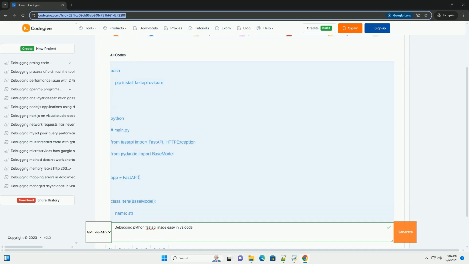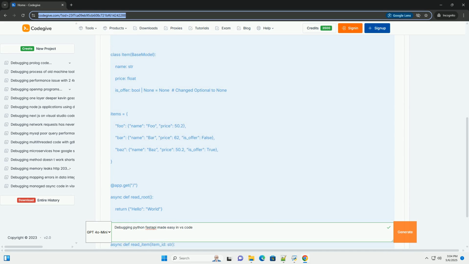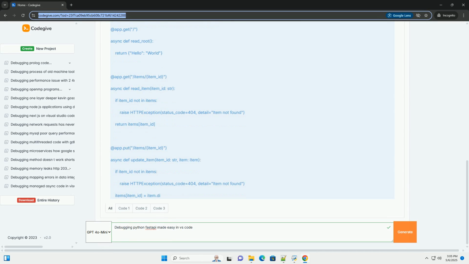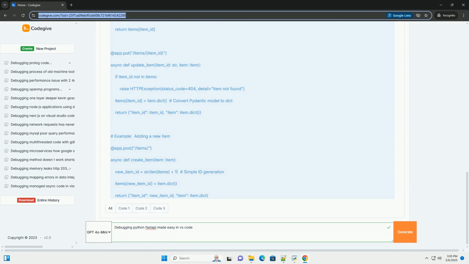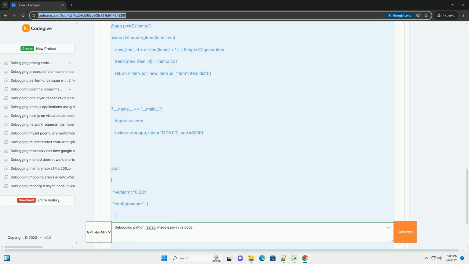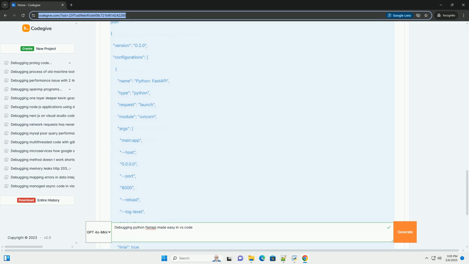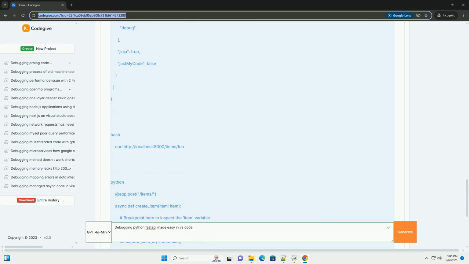OK, let's craft a comprehensive guide to debugging FastAPI applications using VS Code, complete with code examples and explanations. Debugging FastAPI applications made easy in VS Code. FastAPI is a modern, high-performance web framework for building APIs with Python. Debugging FastAPI applications can be streamlined using Visual Studio Code, VS Code, and its powerful debugging capabilities. This tutorial will walk you through setting up VS Code for debugging FastAPI, covering common scenarios and best practices.